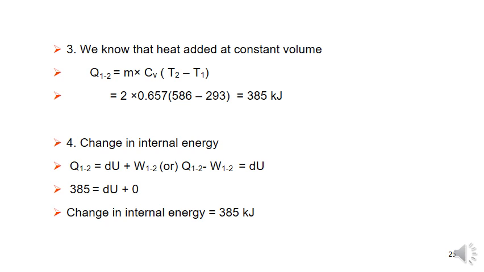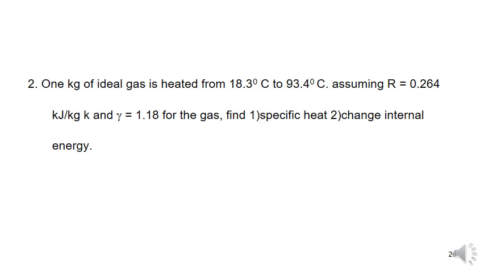So we will move to the second problem. 1 kg of ideal gas is heated from 18.3 degrees centigrade to 93.4 degrees centigrade. Assuming R, the characteristic gas constant, is 0.264 kilojoule per kg Kelvin and gamma is 1.18 for the gas, find the specific heats and the change in internal energy. That is the Cp value, the Cv value, and the change in internal energy, which is dU.